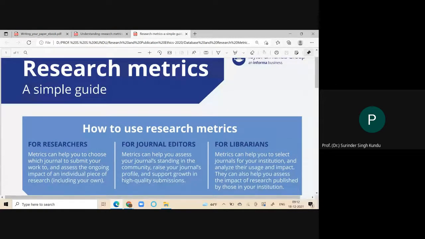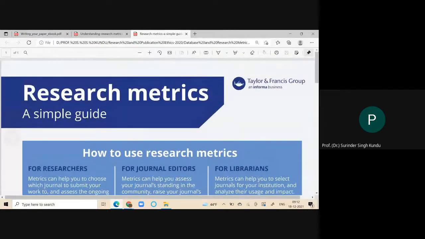Before starting this point, we acknowledge the contribution of the Taylor and Francis Group and Informa Business, who gave this document to us. On behalf of that group we are using this document and sharing it with you all for academic purposes.